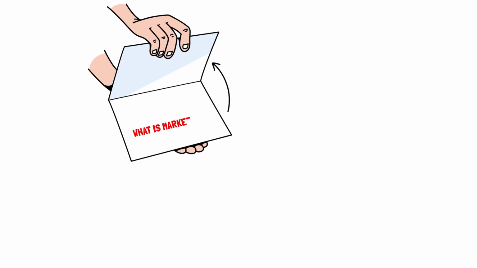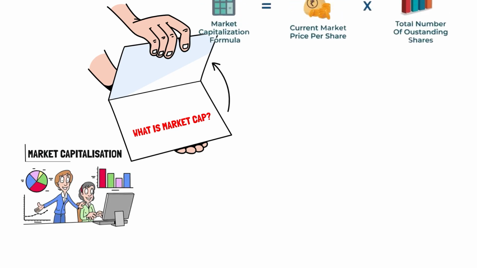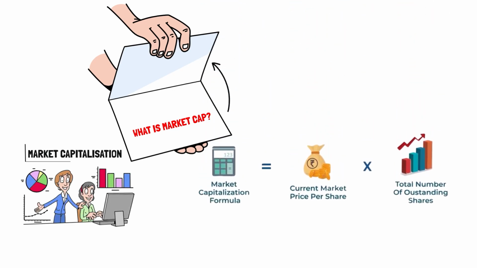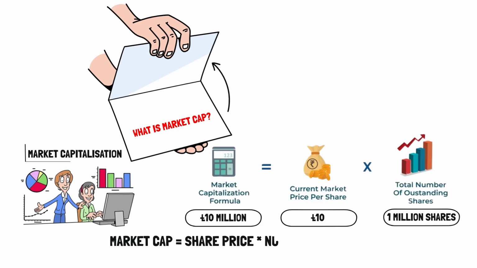What is market cap? Market cap, short for market capitalization, is a quick way to figure out what a company is worth in the stock market. It's calculated by multiplying the company's share price by the total number of shares available. So, if a company's share price is £10 and it has 1 million shares, its market cap is £10 million. In short, market cap equals share price times number of shares.